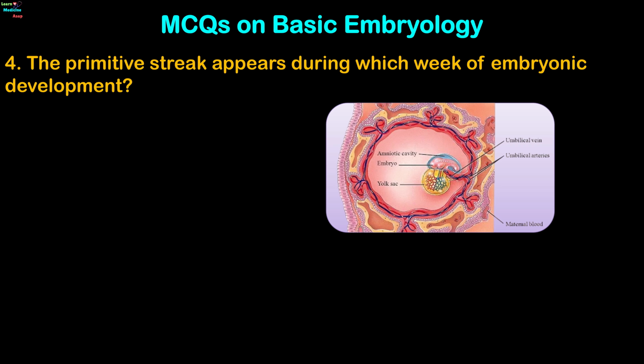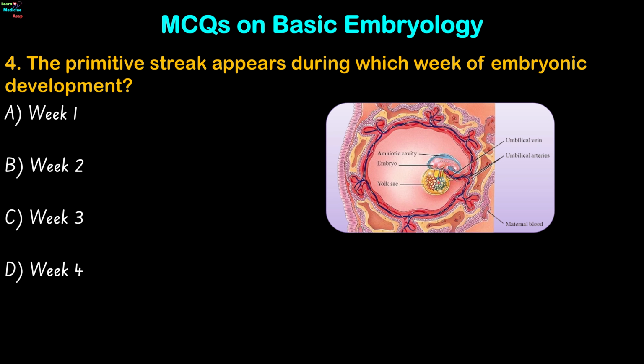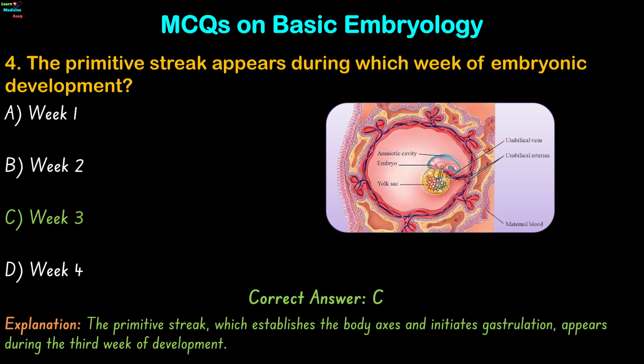Question 4. The primitive streak appears during which week of embryonic development? Week 1, Week 2, Week 3, or Week 4? The correct answer is option C. The primitive streak, which establishes the body axis and initiates gastrulation, appears during the third week of development.